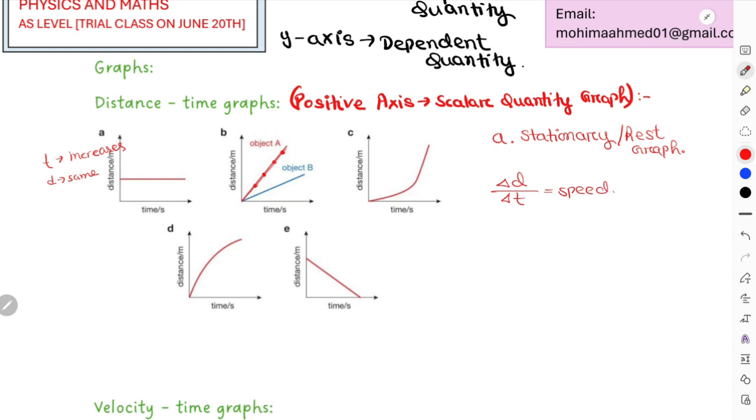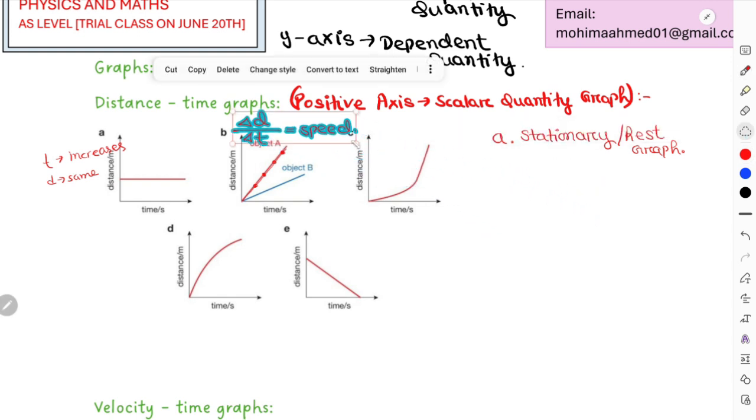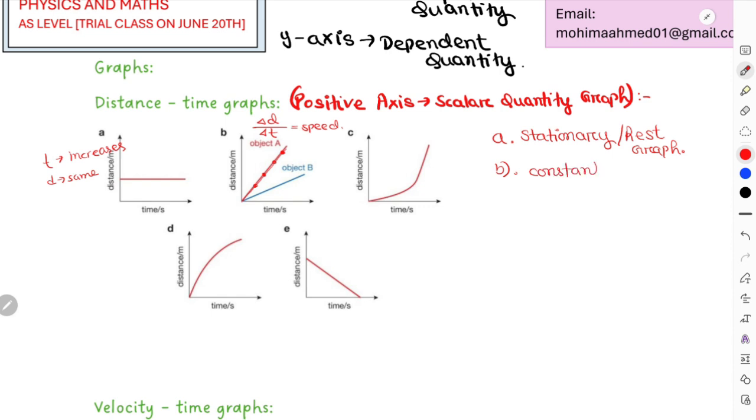As the value of the gradient remains constant along every section of this straight slant line, graph B is known as the constant speed graph.